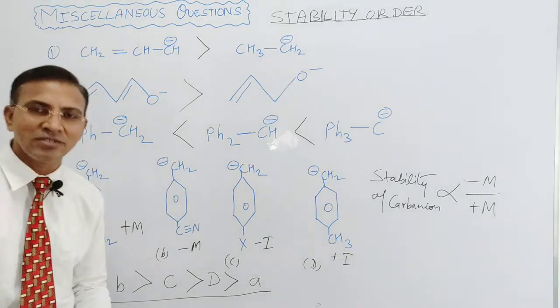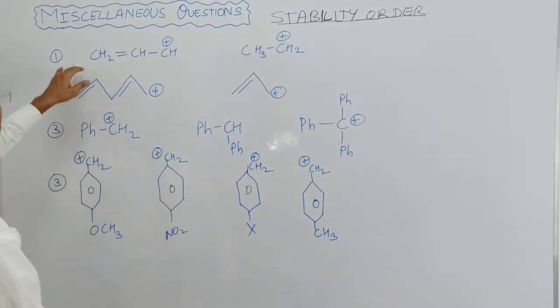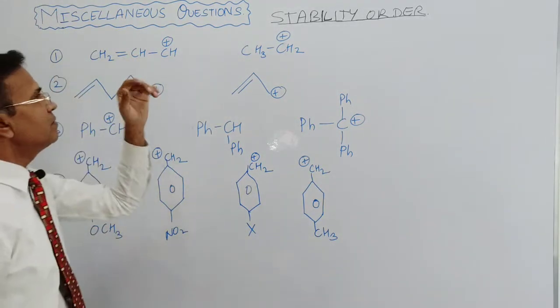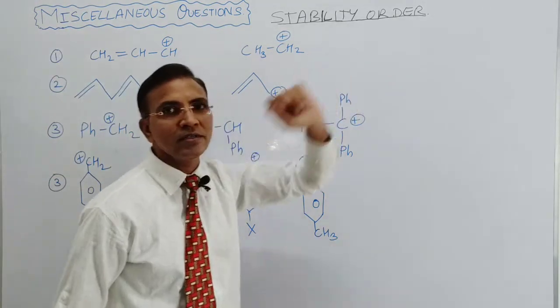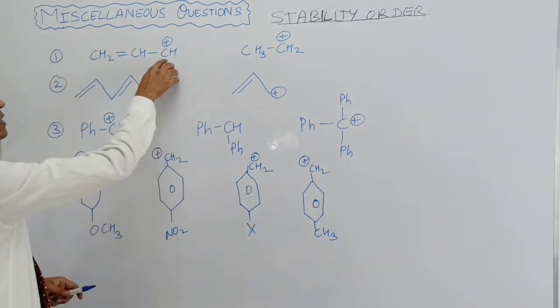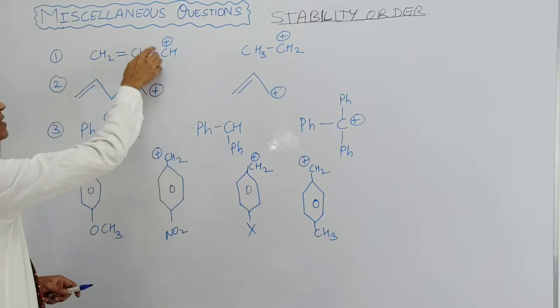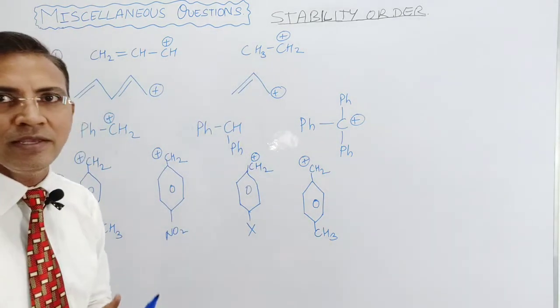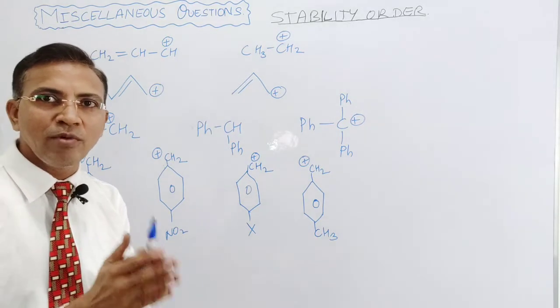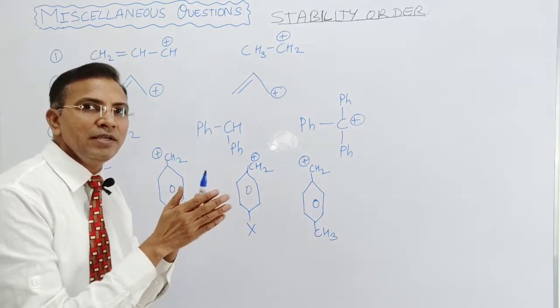So come to the next. So here are some more questions. Now the first question is, this time the carbocations are there, right? And we have to find the stability order. So for carbocation, the more alkyl groups there are, the more plus I effect, and carbocation stability increases.